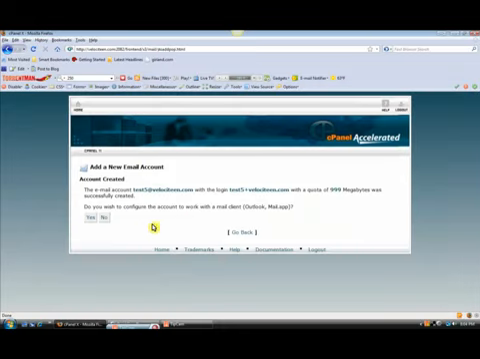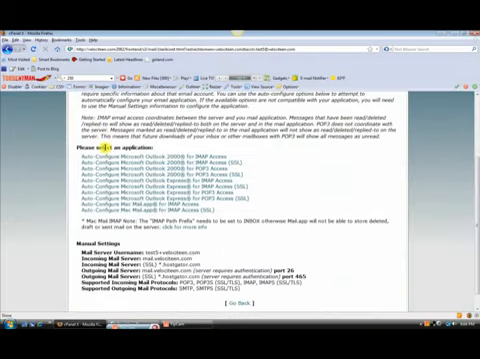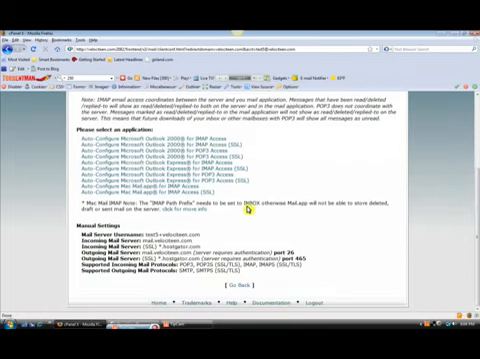Here it gives you the option to configure your account to work with a mail client, which would be like Microsoft Outlook, Mozilla Thunderbird, and other email clients. Here I'll click Yes. Now here it gives you options to auto-configure Microsoft Outlook and Mac Mail for your email account. It gives you options for POP3 and IMAP and secure access.